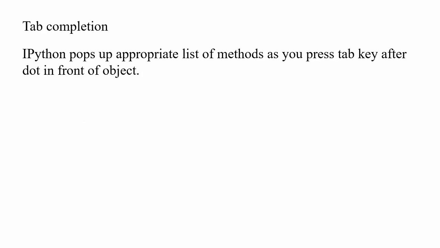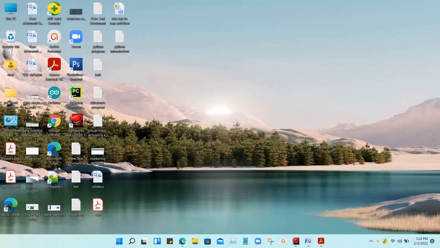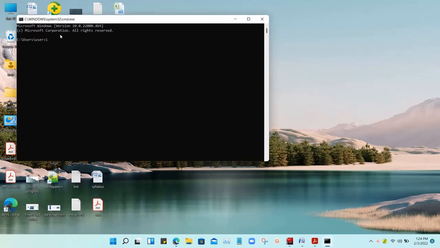Tab completion means IPython pops up an appropriate list of methods as you press the tab key after the dot in front of the object. Suppose I give an object like name equal to John or whatever. Once I type the dot after it, it will show some options.